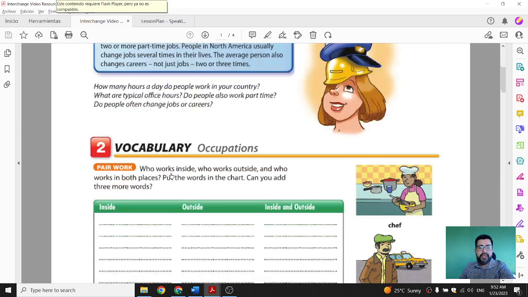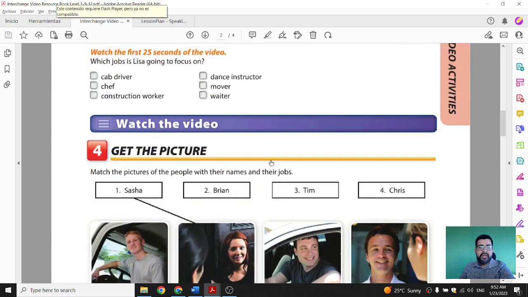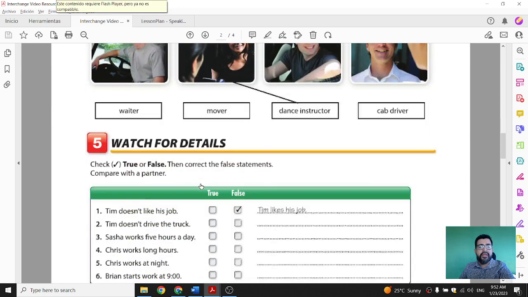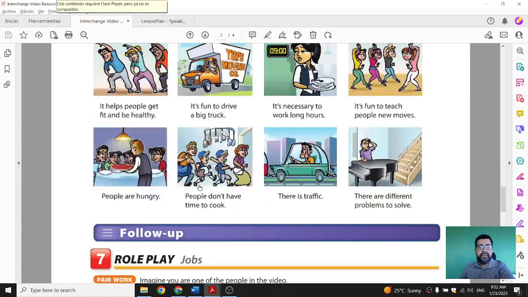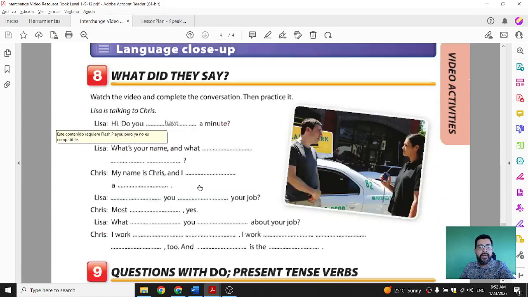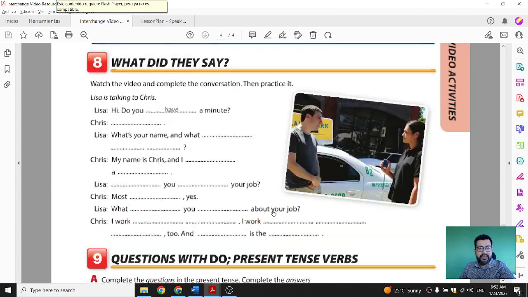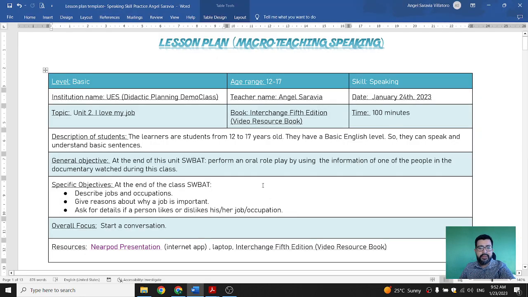So we have these options, and if you check here, some of the activities that are in the book, I'm going to be able to deliver and perform with my students. So this is the book. So let's go back to the template then.